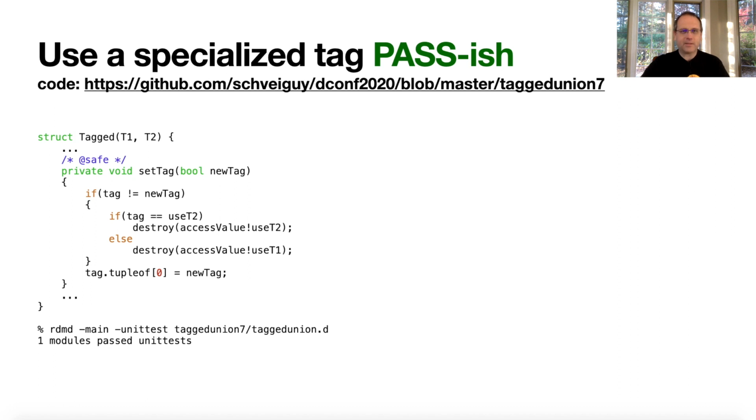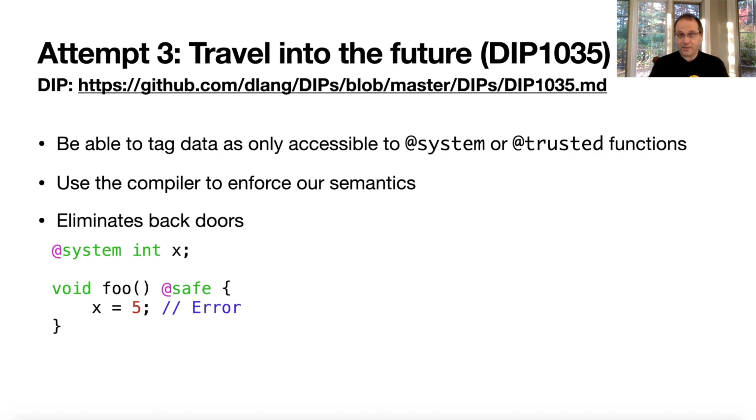So that leads us to attempt 3: travel into the future when DIP 1035 has been accepted and implemented. For those of you who don't know, DIP 1035, with the URL here, is written by Dennis Corporal. I hope I say that correctly. But it allows you to tag data as only accessible to system or trusted functions. And we use the compiler to enforce those semantics. We don't have to write our own special type for it. Now the special type does kind of work for the limited test that I did, but this would be much, much easier to deal with.